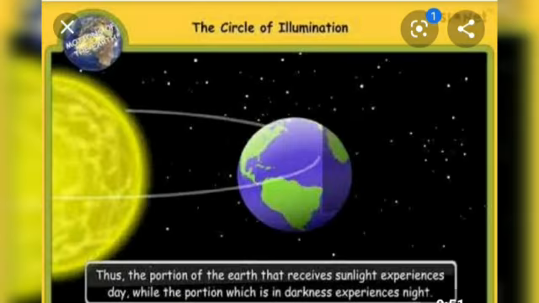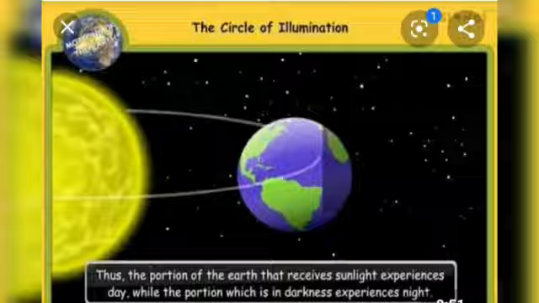Whichever part of the Earth is facing towards the sun, there it will be day, and the part that is away from the sun, it will be night. There is a thin line that distinguishes between the day and the night. This line is known as the circle of illumination. It is actually an imaginary line and shows the difference of the phenomena of day and night.